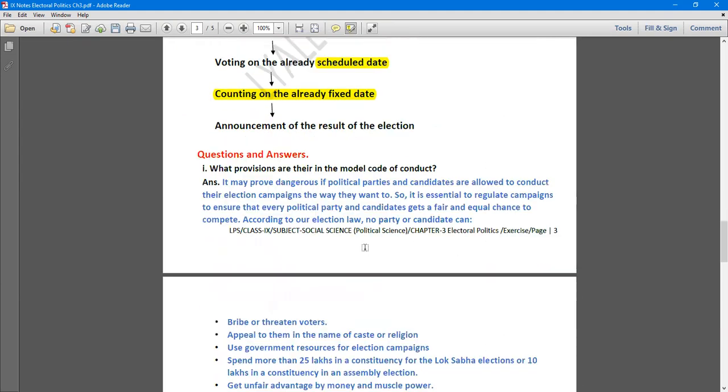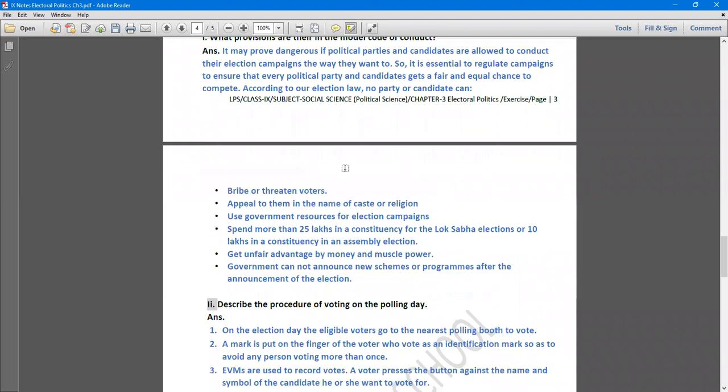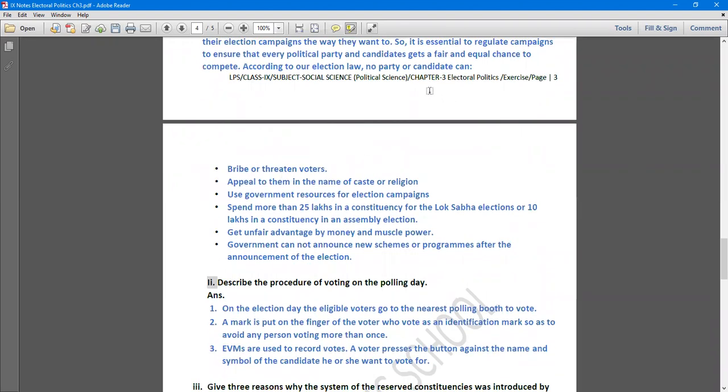Now there are a few questions, based on what we have discussed so far. What provisions are there in the Model Code of Conduct? As we discussed, the Model Code of Conduct has certain norms which have to be followed by the political parties and the candidates. Now what are those norms? No party or candidate can threaten or bribe any voter. No party or candidate can appeal to voters in the name of caste or religion. No party or candidate can use government resources for their election campaigning.